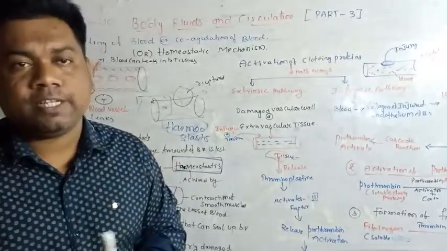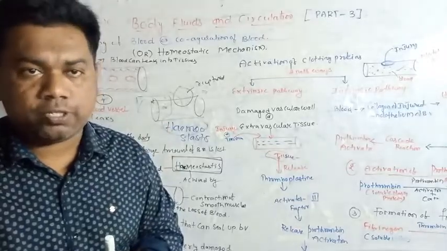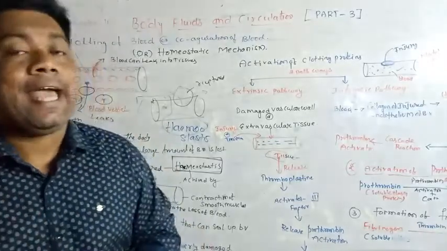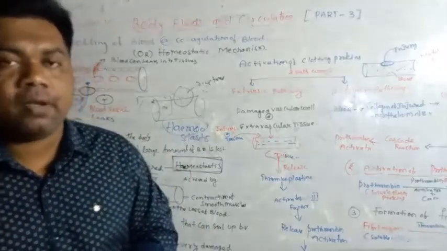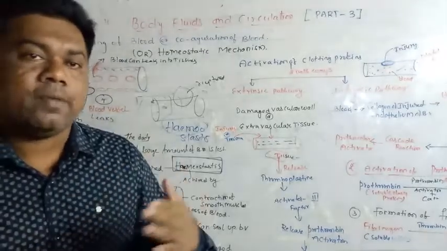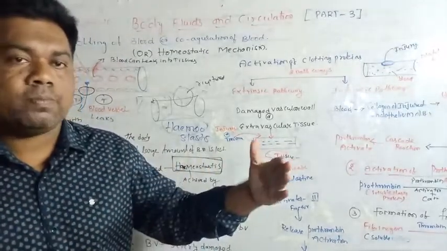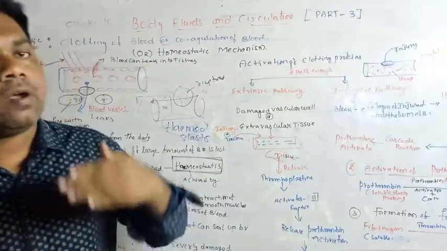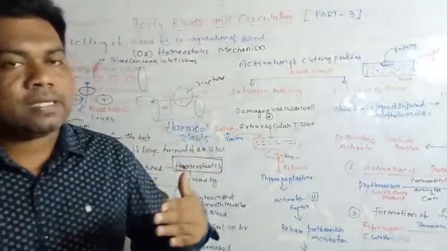Calcium helps in blood coagulation. And which vitamin helps in the coagulation of blood? Vitamin K. Vitamin K plays a major role in blood coagulation, and calcium also plays a major role.